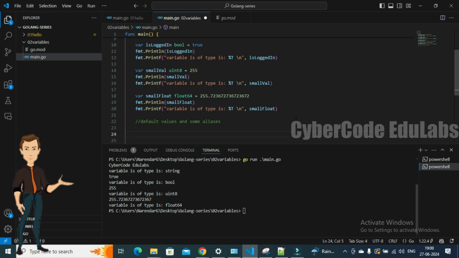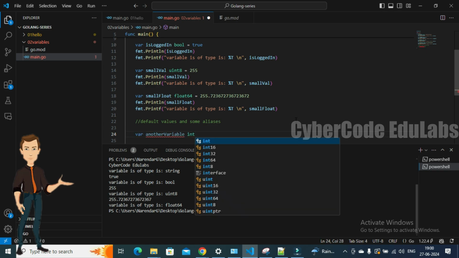So what you can do is, let's just say I have another variable, which is an int type here. Here I'm not initializing anything.